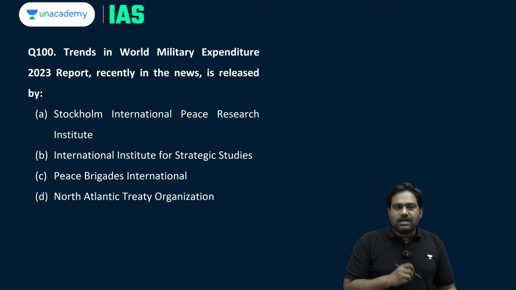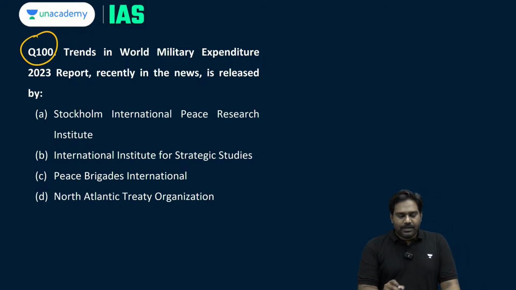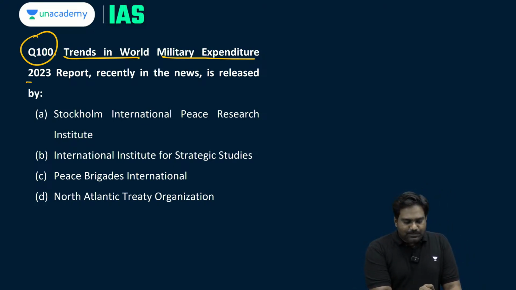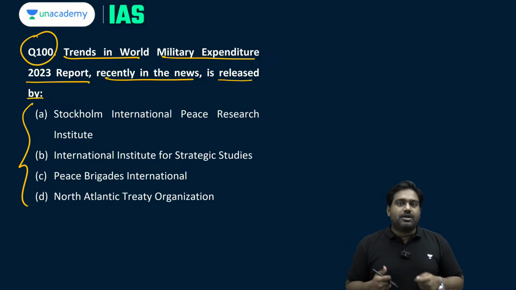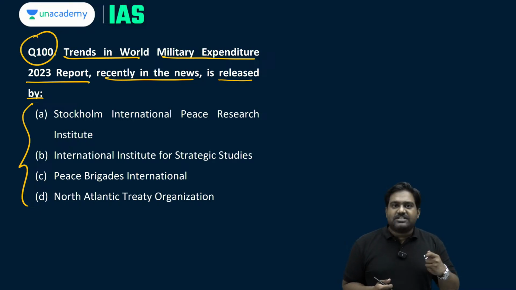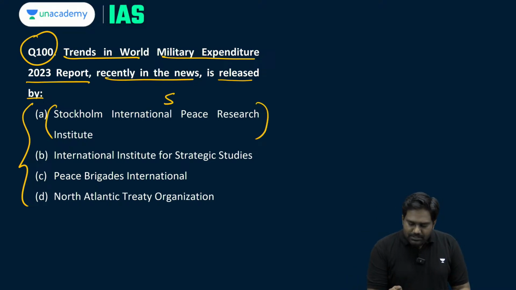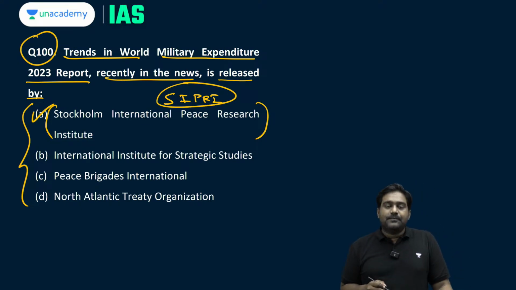Now coming to the last IR question, question number 100. The Trends in World Military Expenditure 2023 report, recently in the news, is released by which institution? This is one of the most important reports with regard to military expenditure. It is brought out by SIPRI, the Stockholm International Peace Research Institute. Option A is your right answer.